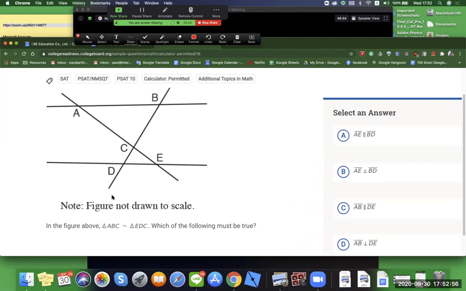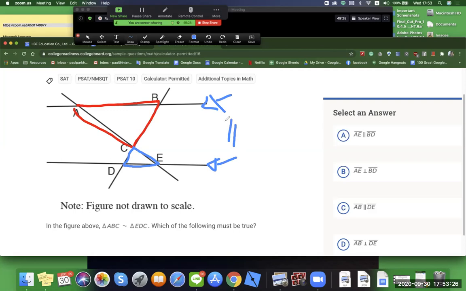We got A, B, and C. That's one triangle. And then another triangle is going to be EDC. And so this one's going to be trial and error. It's just basically two triangles. This one here does not represent that it's parallel. It definitely doesn't do that.